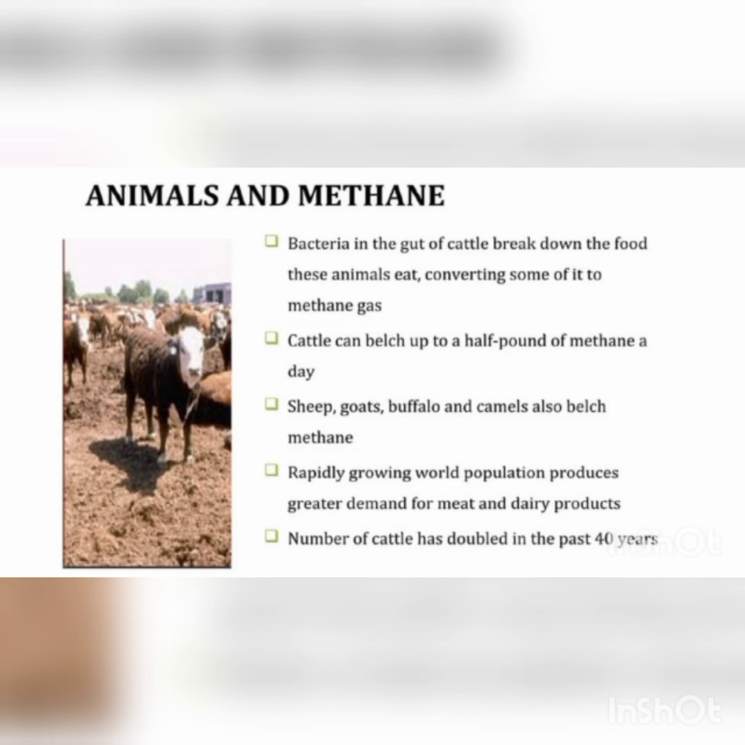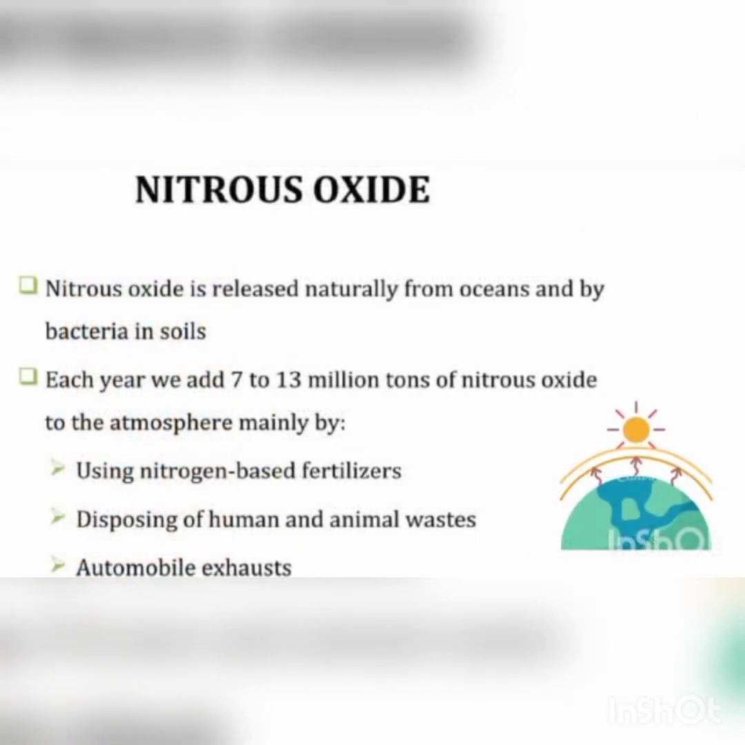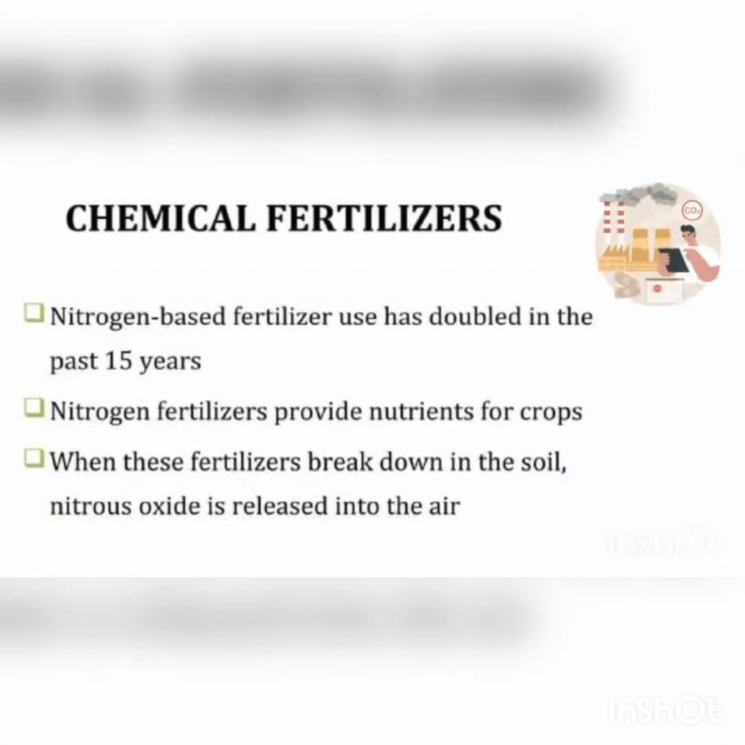Nitrous oxide, N2O. Nitrous oxide is released naturally from oceans and bacteria in soils. Each year we add 7 to 13 million tons of nitrous oxide to the atmosphere, mainly by using nitrogen based fertilizers, disposing of human and animal wastes, and automobile exhausts.